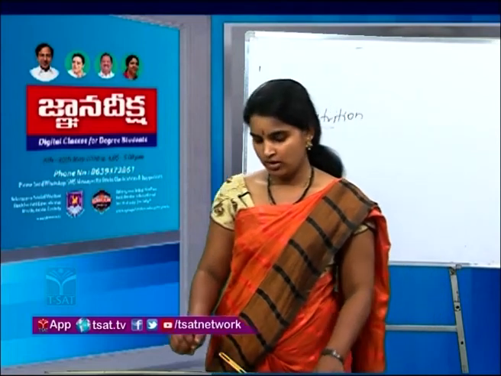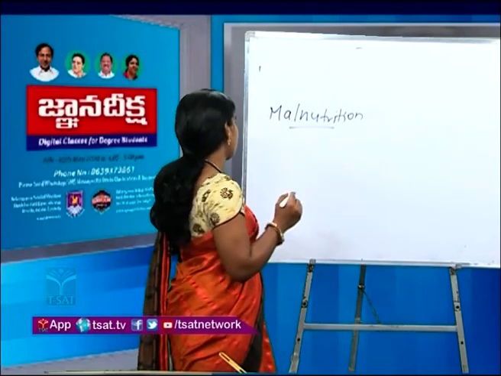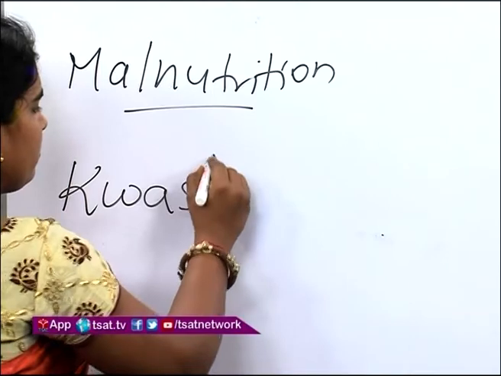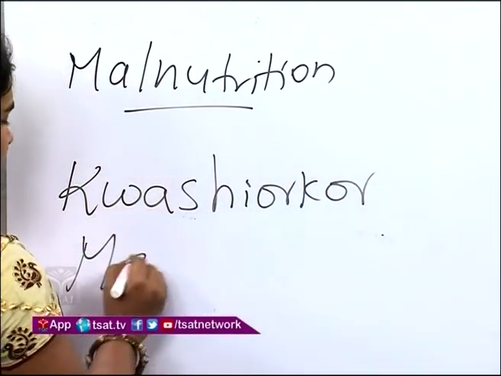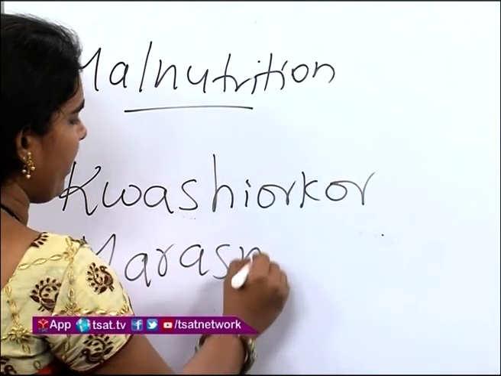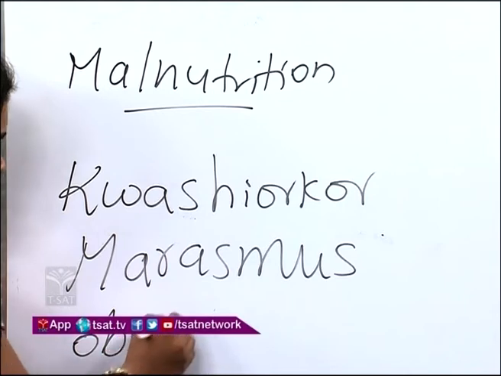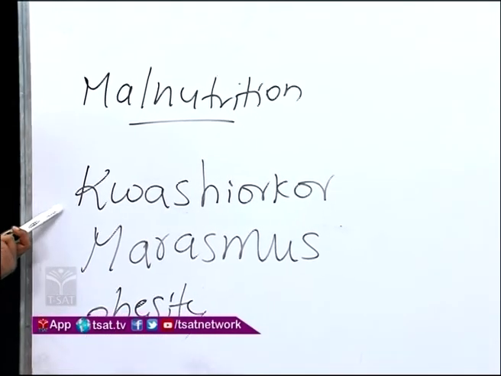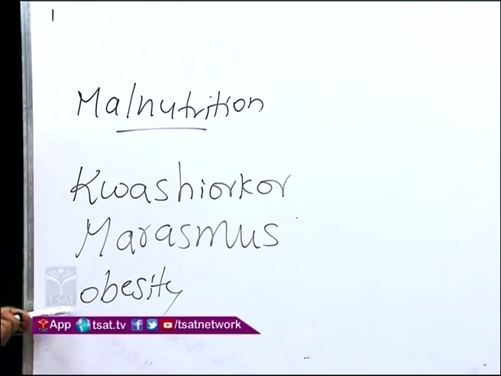Got it? So once again we will revise. Malnutrition means we have seen three cases in this. One is kwashiorkor, the other is marasmus, and the third one is obesity. This is due to protein deficiency, this is due to protein and calorie deficiency, and this is due to overeating.